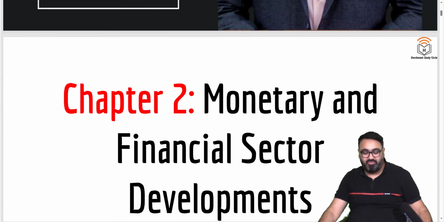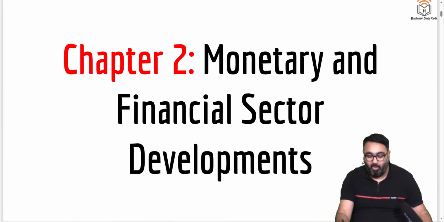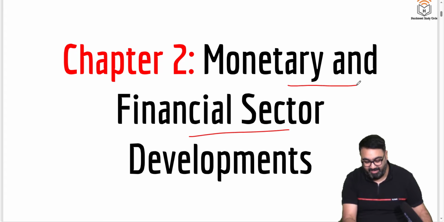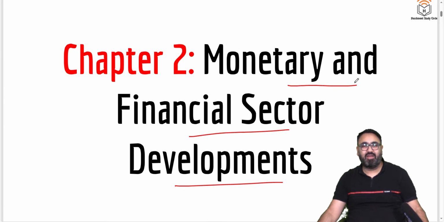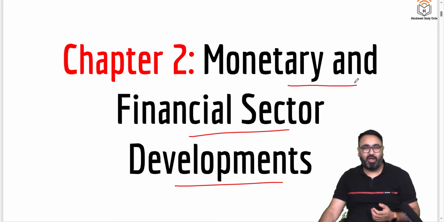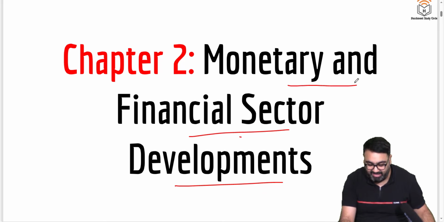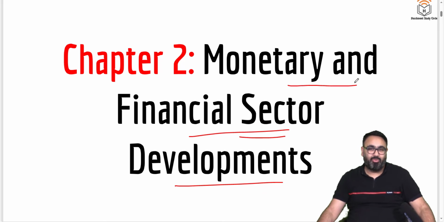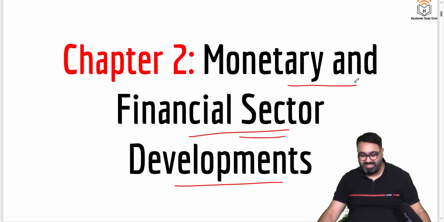So the second chapter of this year's economic survey has been titled Monetary and Financial Sector Development. So mainly this chapter is divided into two parts. In first part, the economic survey talks about the monetary policy adopted by the RBI this year, the impact of those policies on the banks, on the liquidity in the market, how has it impacted the common people. And in the second part of this chapter, they are talking about the financial sector in India, investments, etc., the profile of the investors, how is it changing, how is it evolving, all these things are mentioned. So these are the two major components of this second chapter.